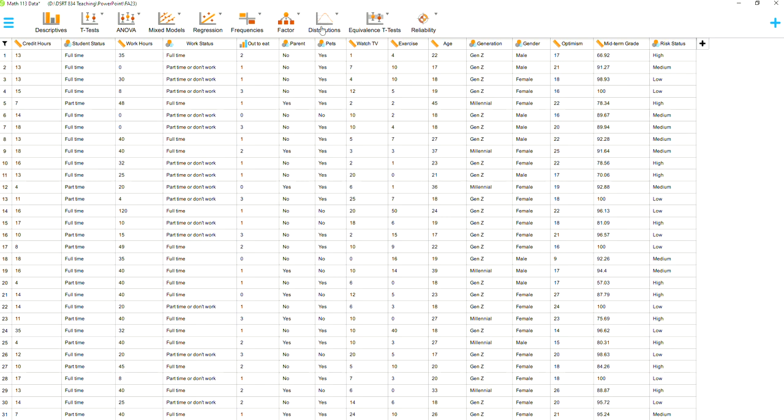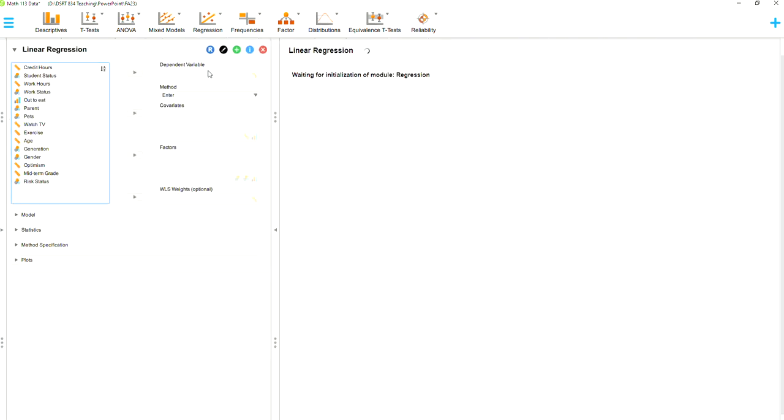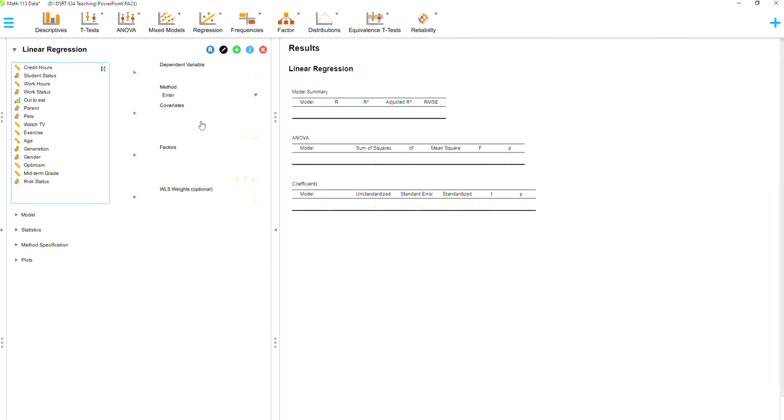Next, we are going to come up to regression. If we were doing a correlation, that's where we would go. If we were doing a linear regression, this is where we would go. But remember how I said linear regression and multiple regression are extremely similar. The only difference is extra predictor variables, extra independent variables. So we're going to go ahead and do the linear regression, but instead of just one covariate, we're going to have more than one covariate. That's what makes it multiple regression.